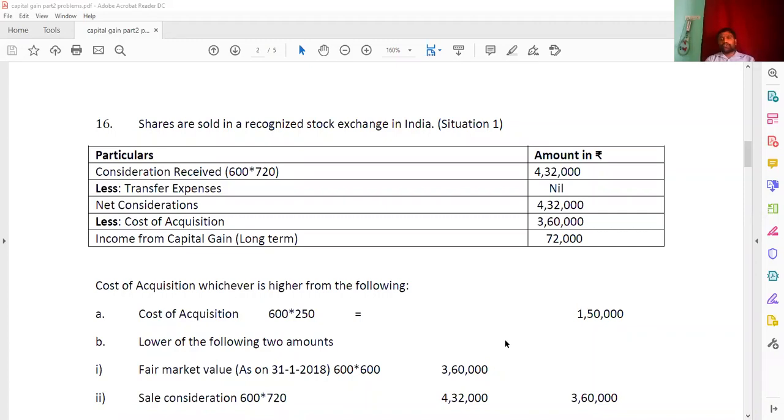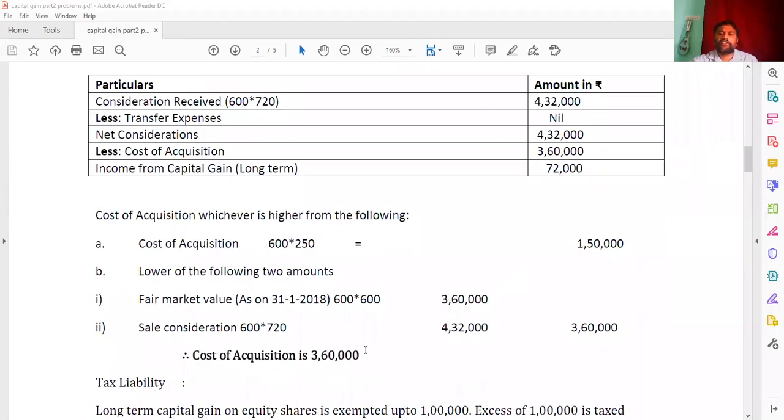And for the lower of the following two amounts, one we have to calculate is the fair market value on 31st January 2018, which he has given as 600, and he has sold 600 shares. So 600 into 600, you are getting 3,60,000. The sale consideration we already got in the question, that is 600 into 720, 4,32,000, and you have to compare the 3,60,000 with 4,32,000. The lower one we are taking, that is 3,60,000. Again it will be compared with the 1,50,000, and the highest one we are calling the cost of acquisition. So the cost of acquisition is 3,60,000, and then you got 72,000.